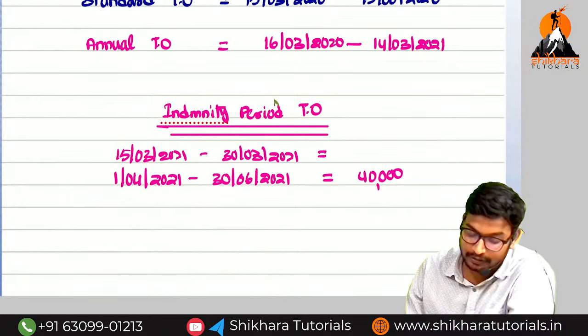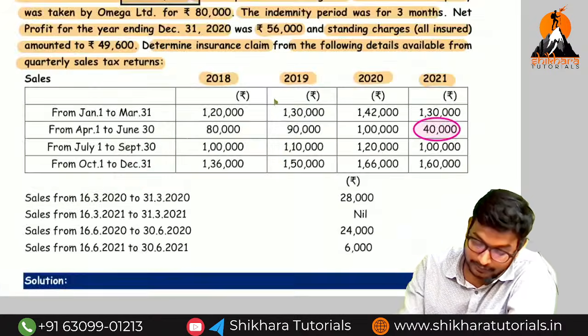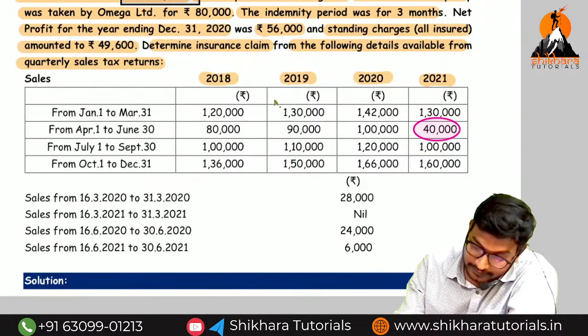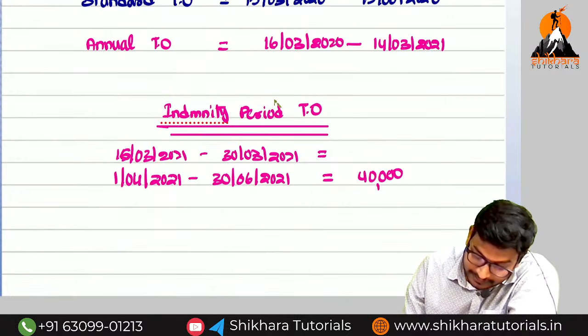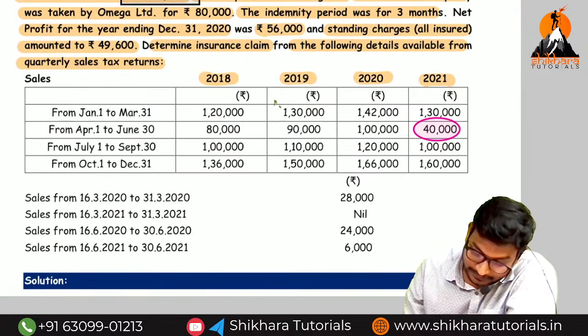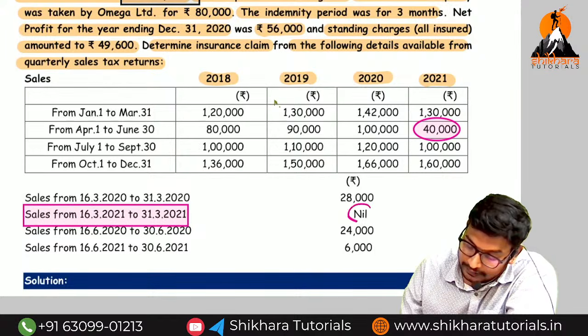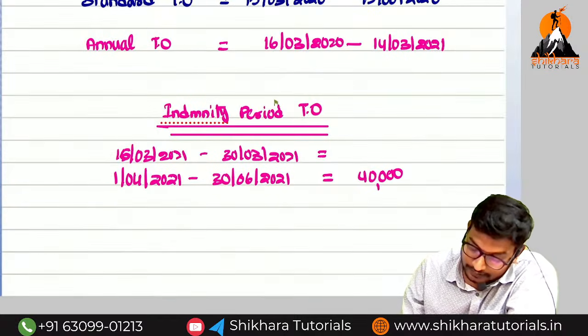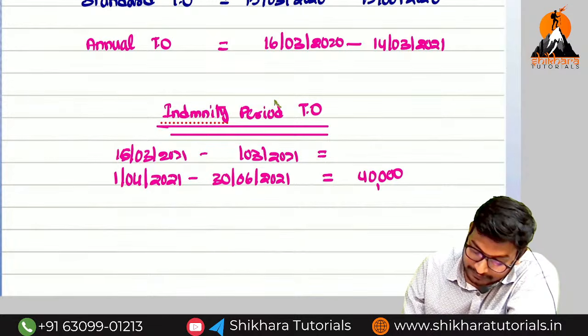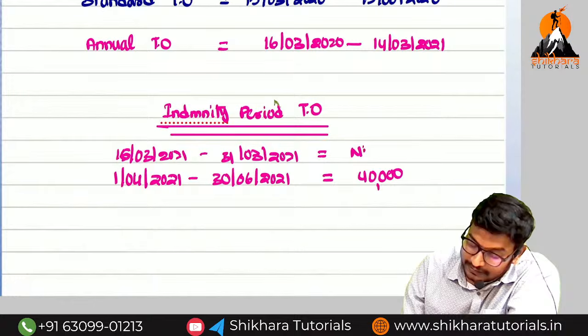They have given it, but what is the amount? Nil. So in March, 31 days, the amount is nil.